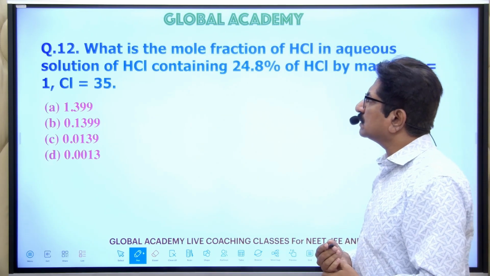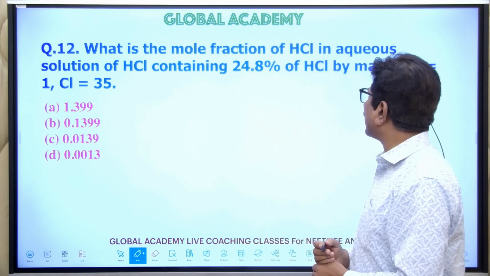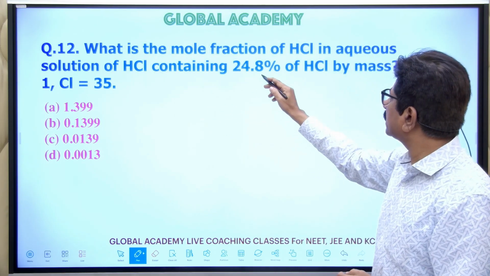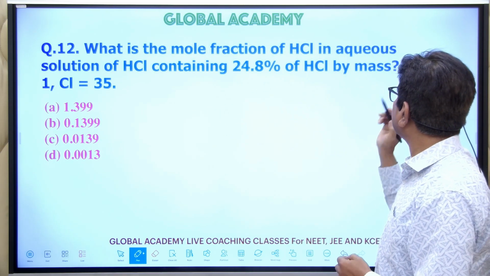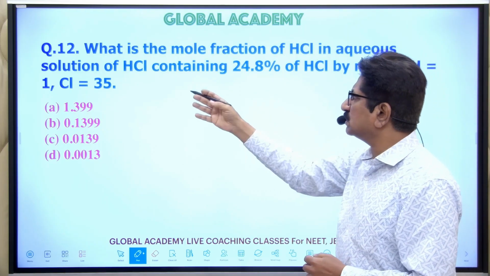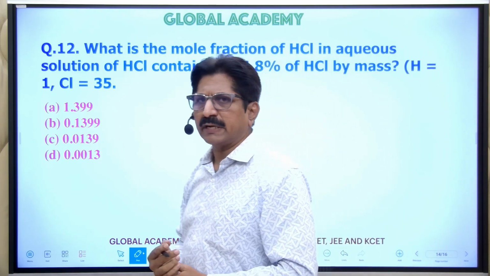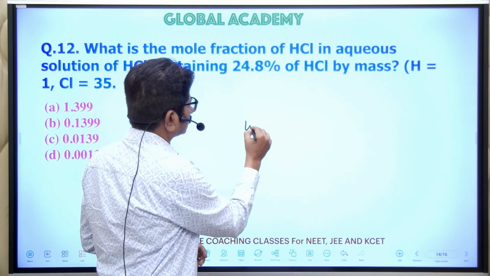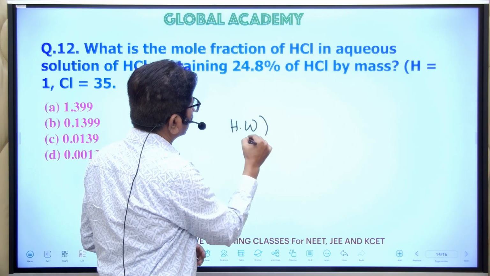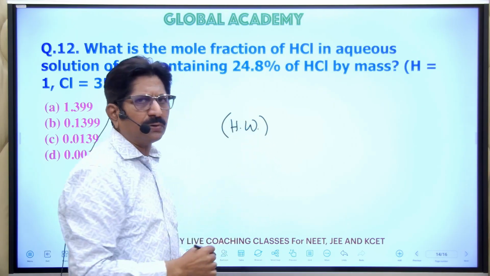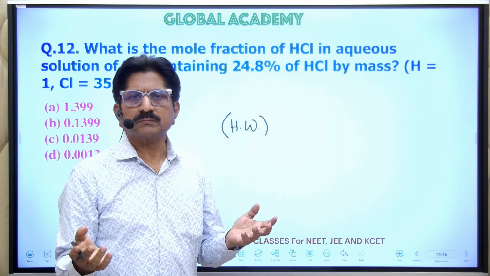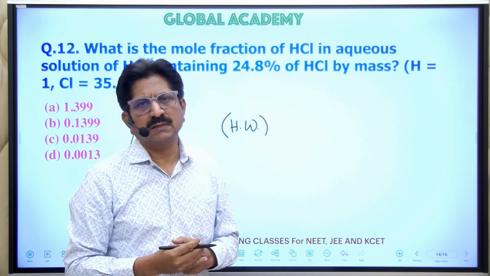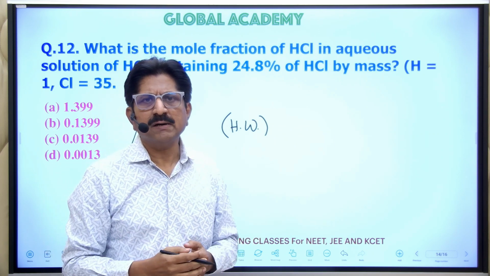Now this is the 12th question. What is the mole fraction of HCl in an aqueous solution of HCl containing 24.8% of HCl by mass? The atomic masses of hydrogen and chlorine are given, and this question is homework. It is homework for you, so please solve the question and comment your answer. Let's see how many of you get the right answer.